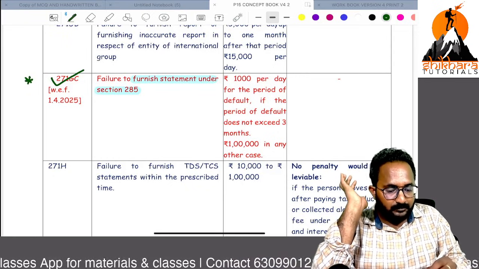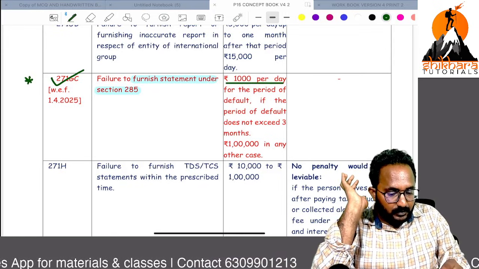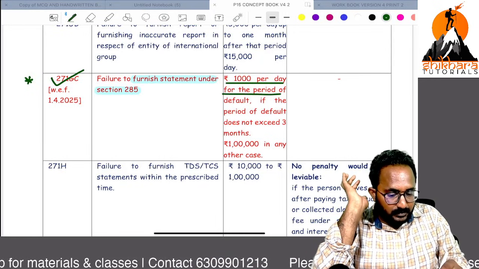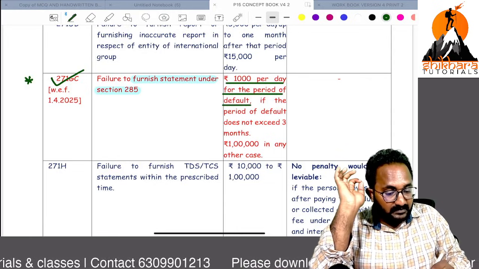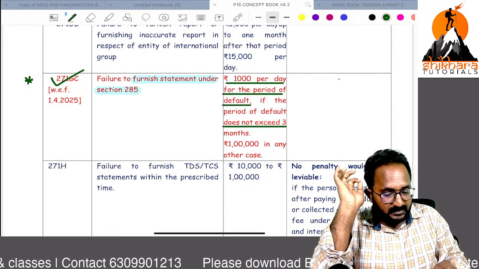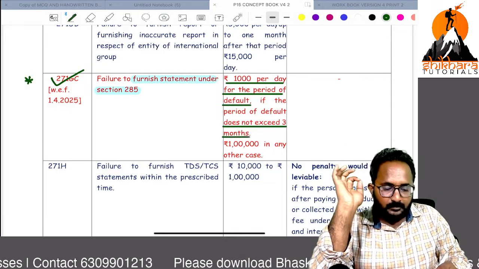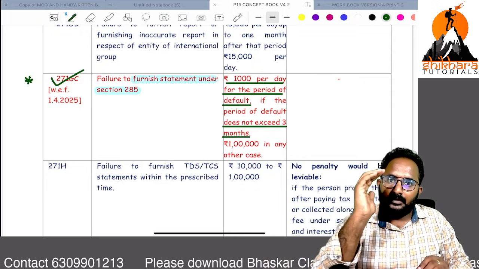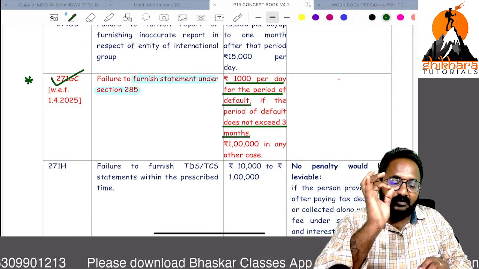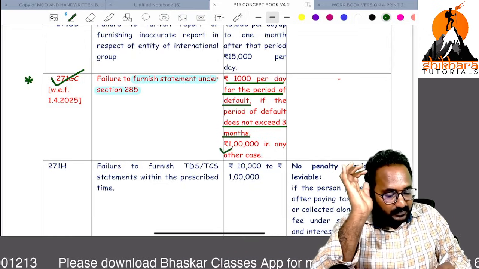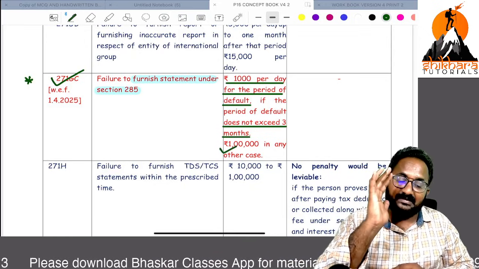What is that? 1000 per day for the period of default, if the period of default does not exceed 3 months. Definitely there is a due date. Within 3 months default, every day 1000 only. In any other case, 1 lakh.